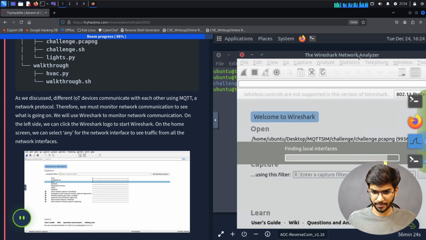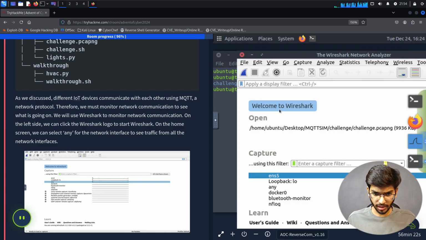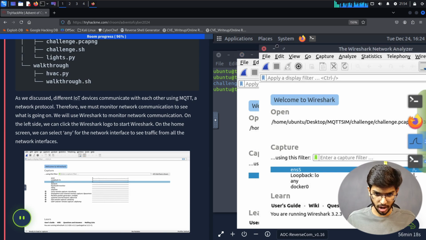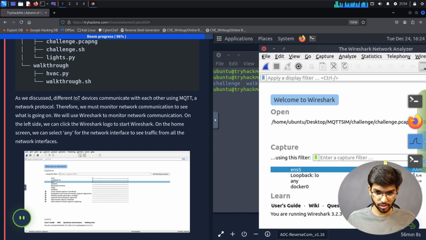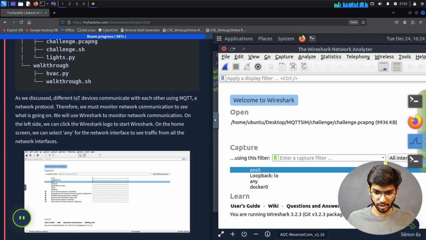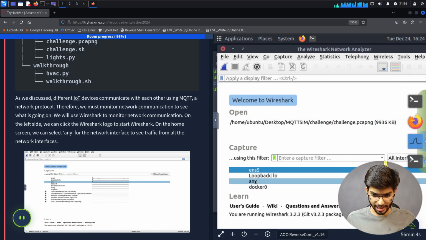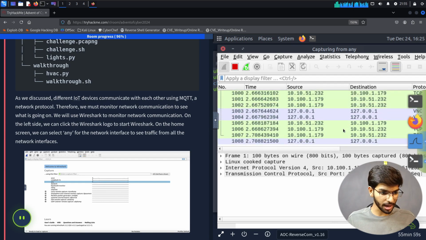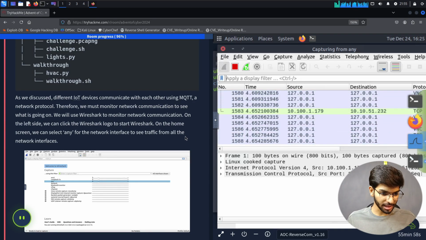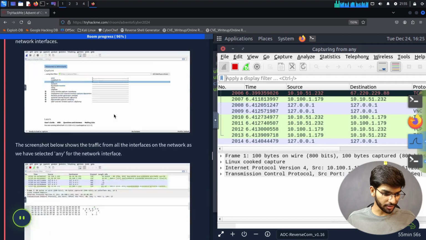That's loading. I hope the half screen would do our work. It should not be an issue. If not, we can make it full screen. Oh, there are two Wiresharks. Let's close one of them and just use the one which we are able to see here. And let's click on any, because we don't know which interface communicates what data. So that's running, and we are capturing from all the network interfaces.